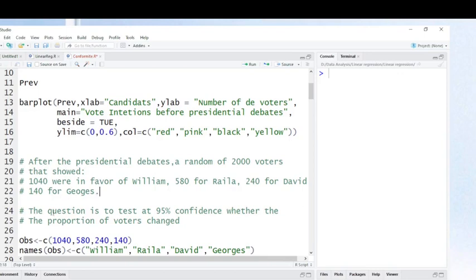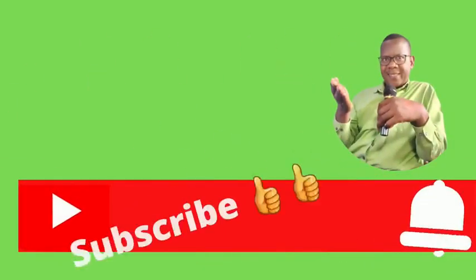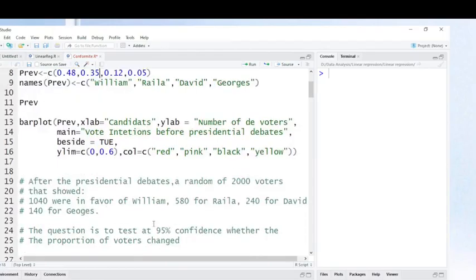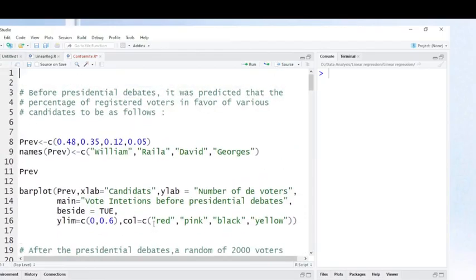Now, friends, we are asked to show whether or not there is a change in the proportion before presidential debate and after presidential debates. Let's first record these predictions. These are the predictions, and these are the candidates.